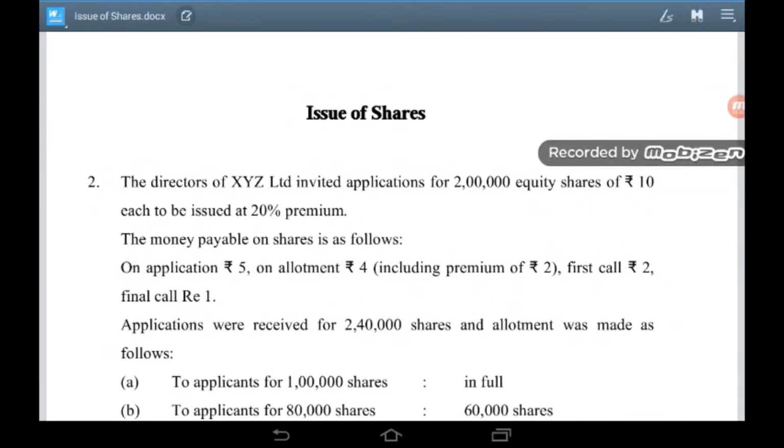The directors of XYZ Limited invited applications for 2 lakh equity shares of rupees 10 each to be issued at 20% premium. The money payable on shares is as follows: on application rupees 5, on allotment rupees 4, including premium of rupees 2. First call rupees 2 and final call rupee 1. Applications were received for 2,40,000 shares and allotment was made as follows.